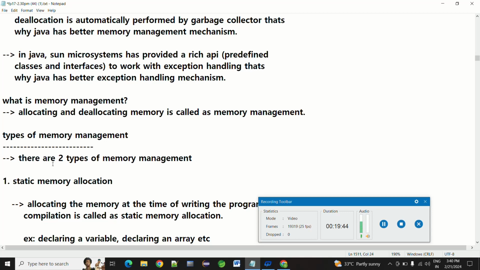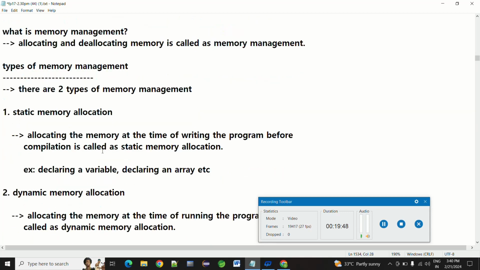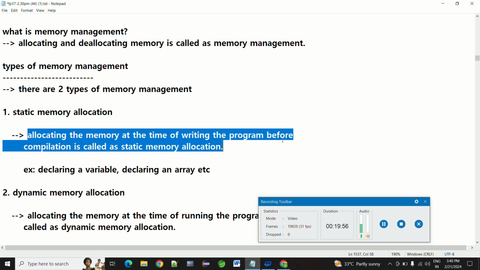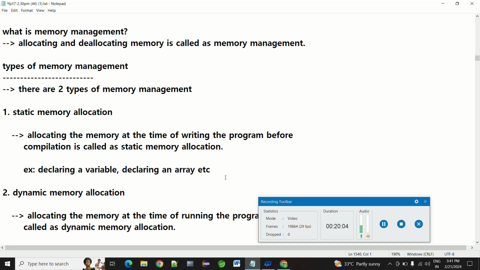Types of memory management. There are two types of memory management: static memory allocation and dynamic memory allocation. What is static memory allocation? Allocating the memory at the time of writing the program, before compilation, is called static memory allocation. Example, declaring a variable or declaring an array.